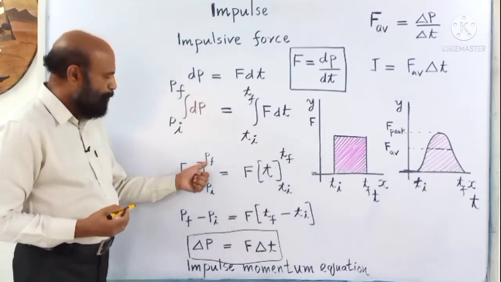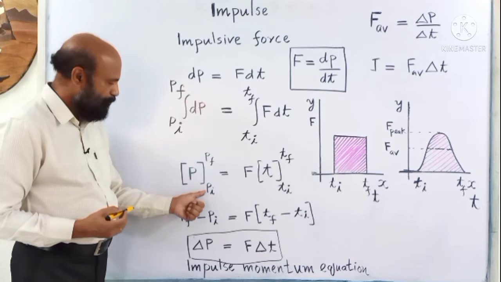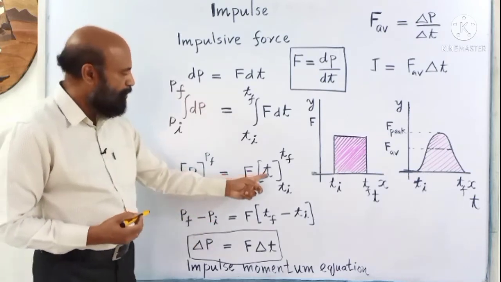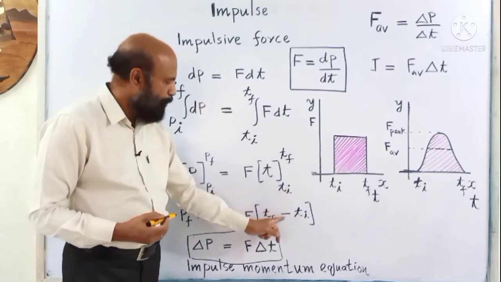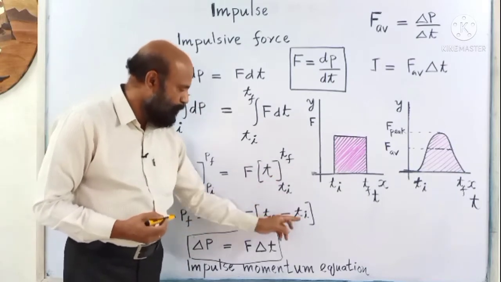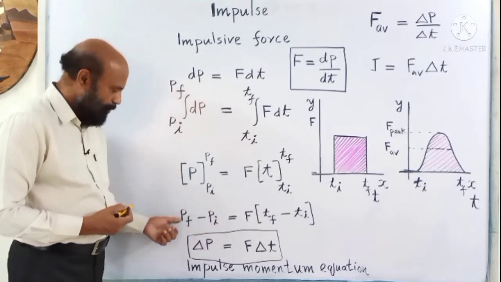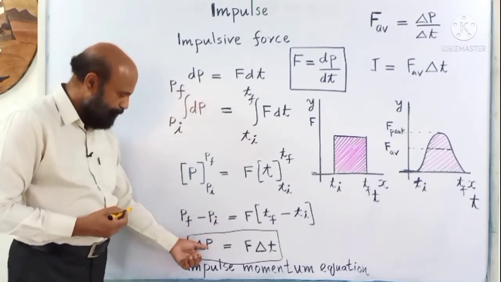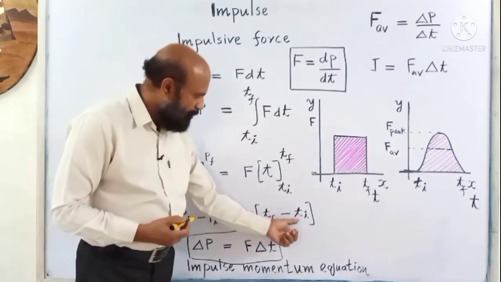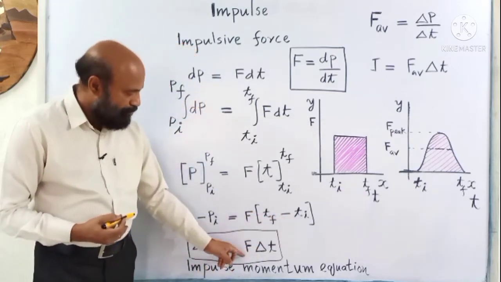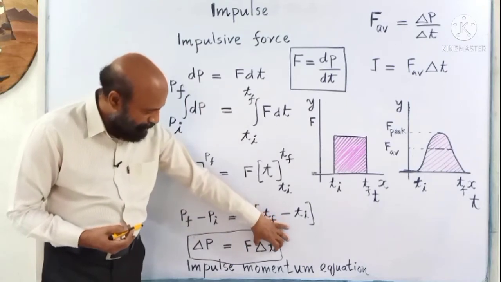So here, upper limit pf minus lower limit pi, so pf minus pi. Then here tf minus ti, upper limit minus lower limit. So this is the change in momentum, delta p. This is the change in time, delta t. Force we are multiplying by the change in time, delta t.